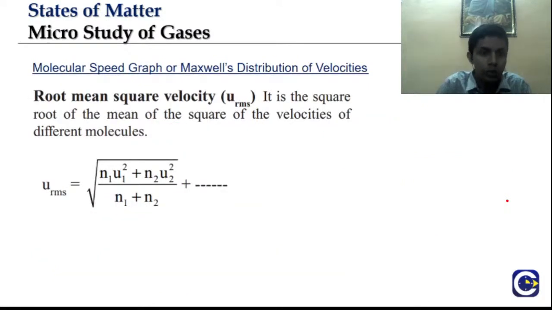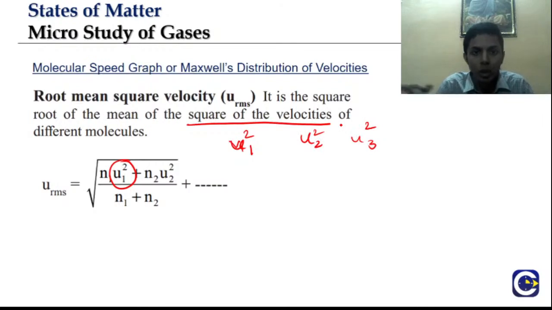Next is root mean square velocity. What is root mean square velocity and how does it come? It is the square root of the mean of the squares of the velocities. If u1, u2, u3 are my velocities, then u1 square, u2 square, u3 square are their squares.